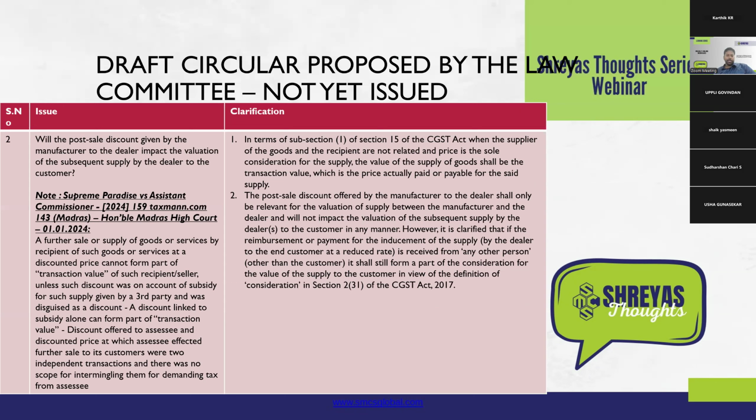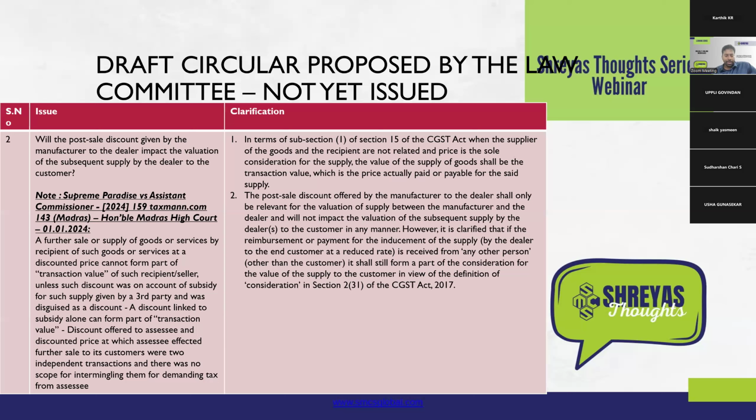However, if such discount or subsidy or similar item is received from any third party in relation to such supply, then it will be added in the value of supply as per section 15(2)(e) as we saw earlier. It will form part of the consideration. Also, it is important to note that on the same issue, there is a judgment passed by the Honorable Madras High Court in the case of Supreme Paradise versus the Assistant Commissioner, which clearly said that the further sale or supply of goods or services by the recipient at a discounted price cannot form part of the transaction value.